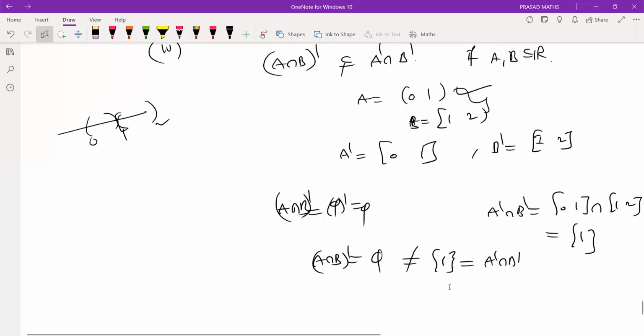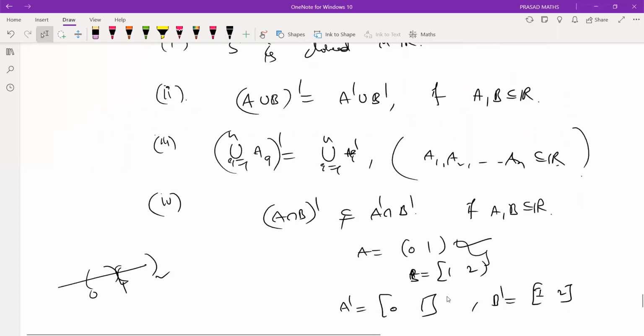So equality is true only for finite unions. For intersections, this result may not be true with equality. It is strictly an inclusion, a strict subset. It may not be equal.